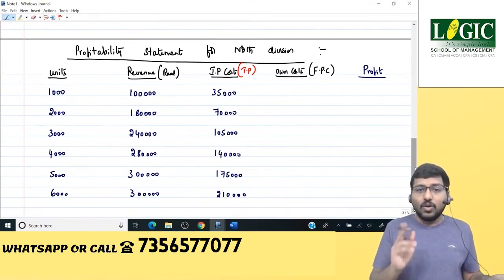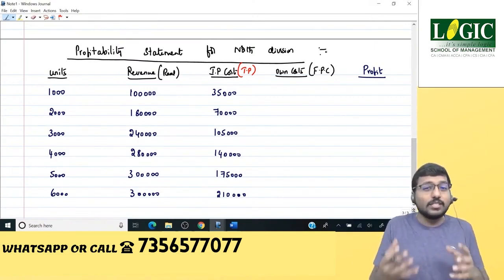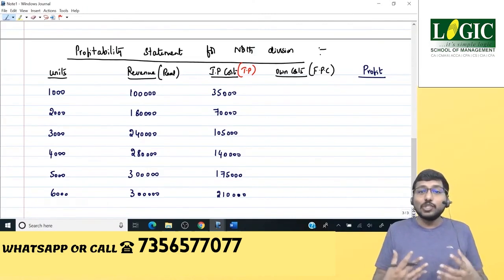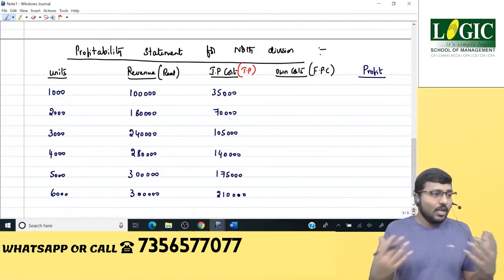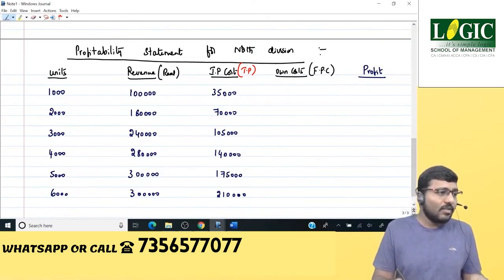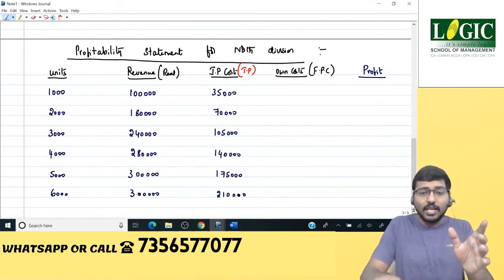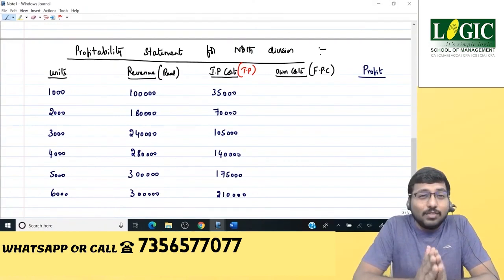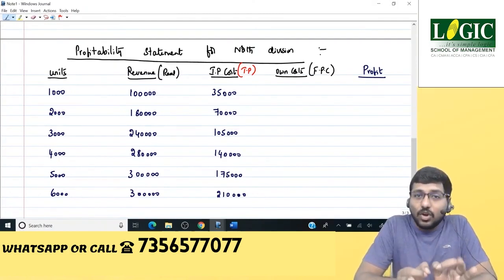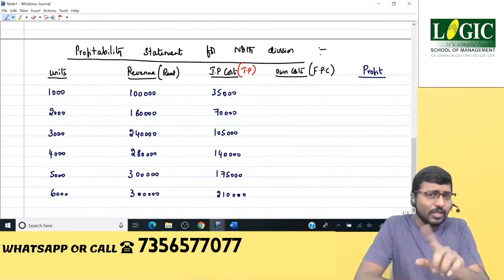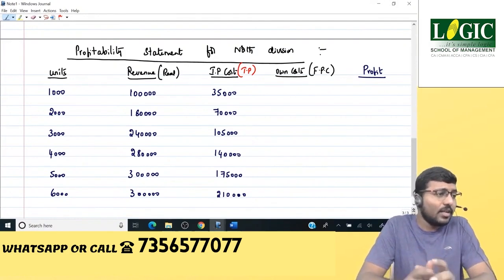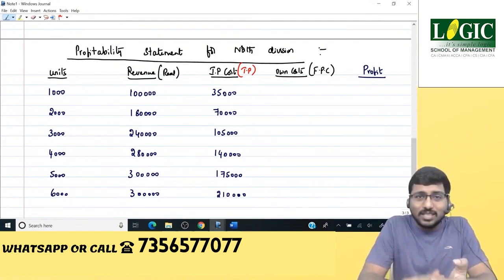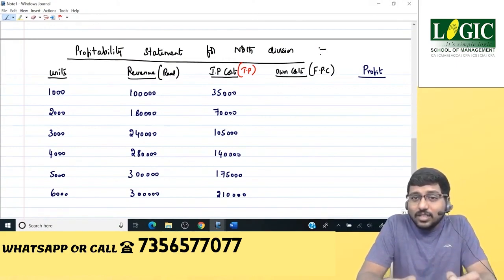Fantastic. Now, coming on to the own cost. What is own cost? It's the own cost of the receiving division, that is North division. Correct? So what about the North division, guys? Let's have a look here. The variable cost is 7. Again, the same logic applies here. When I say own cost, I will be taking only relevant cost. In North division, variable cost is 7 and fixed cost is 90,000. Will I consider 90,000? The answer is no.